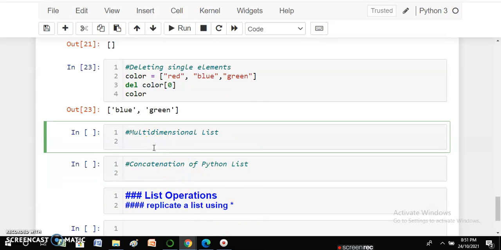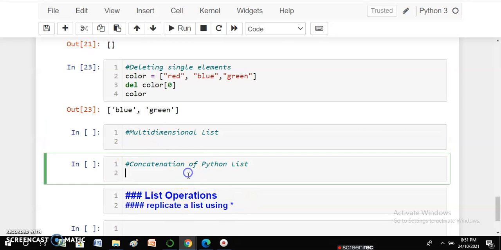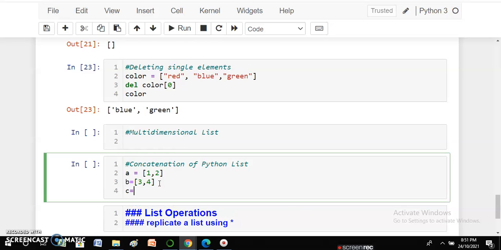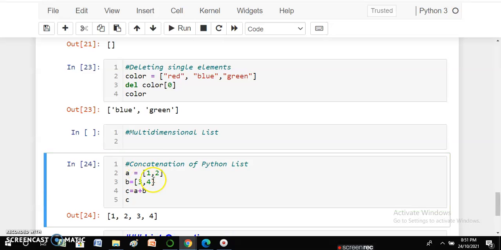Now multi-dimensional list, this we have seen: when we have more than one list in a list, it is called a multi-dimensional list. Now quickly see what is concatenation in a list. Suppose I have a list A and a list B. So what I am doing here, I have just created the lists and I write C equals A plus B and I write C. So this is concatenation of Python lists.